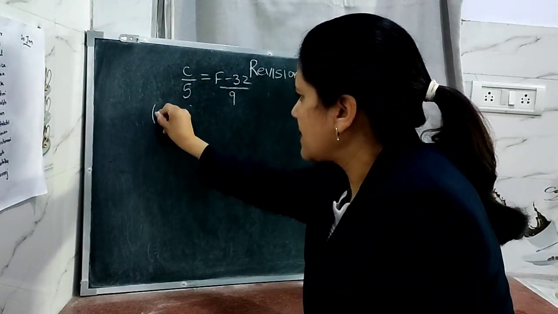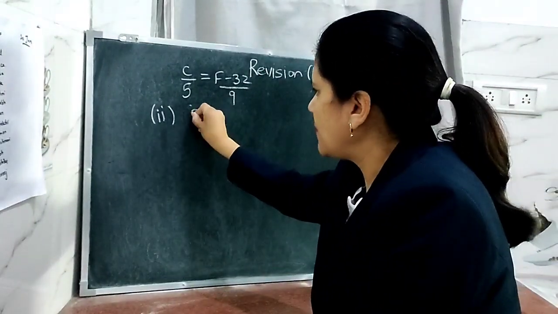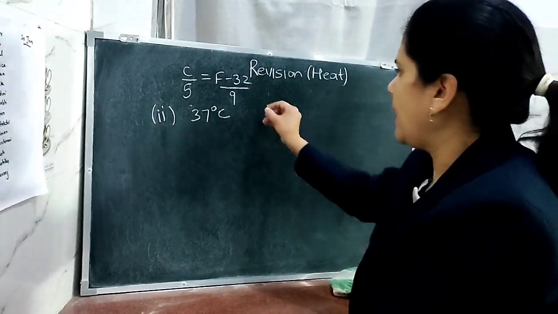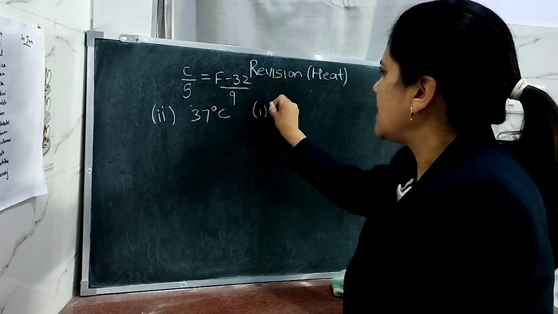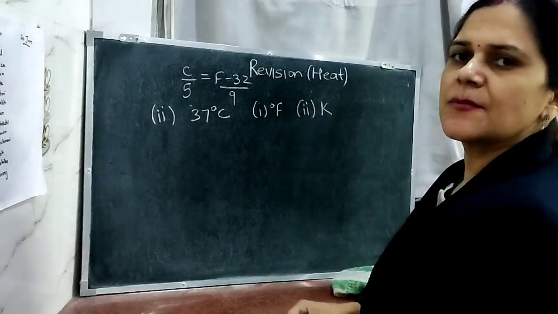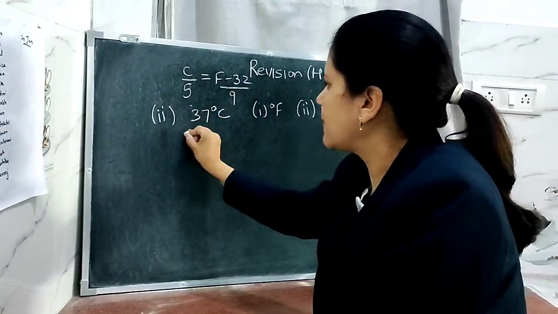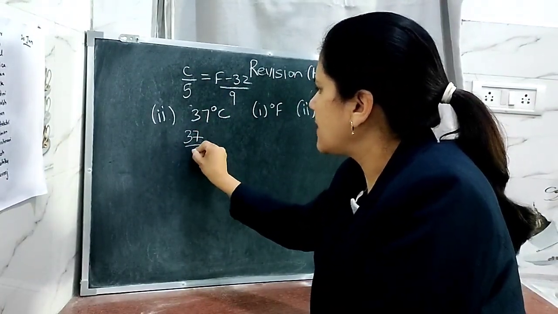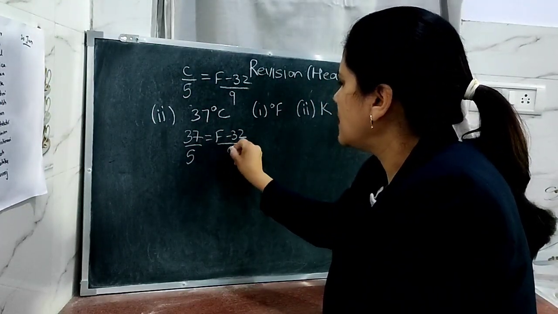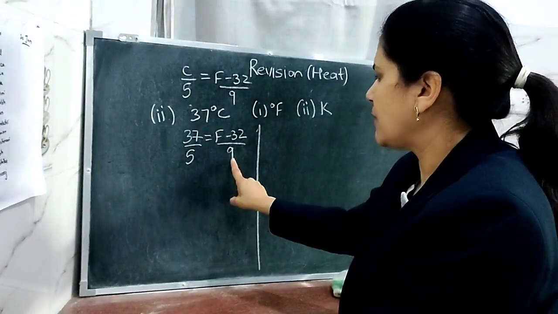Now, the second example they have given here is the normal temperature of the human body, which is 37 degrees Celsius. They are asking us again to change this temperature into degrees Fahrenheit, and in the same question to change it into Kelvin. Again, make use of this formula. In place of C, you write 37. 37/5 = (F - 32)/9. Directly, you can cross multiply the numbers.